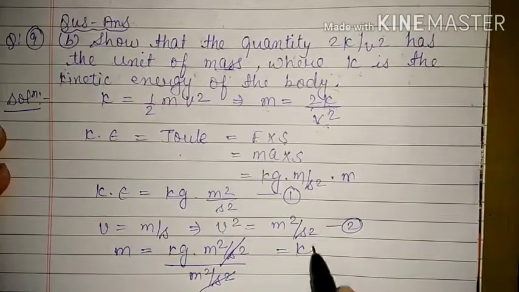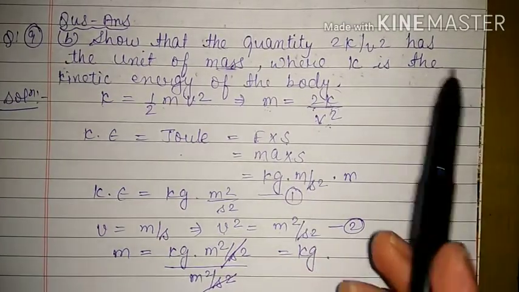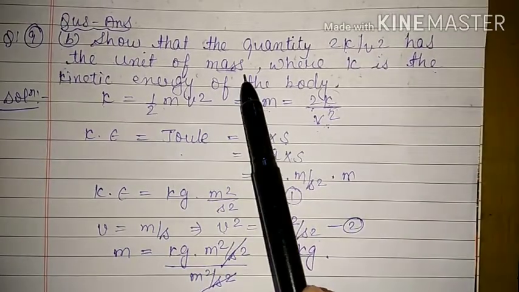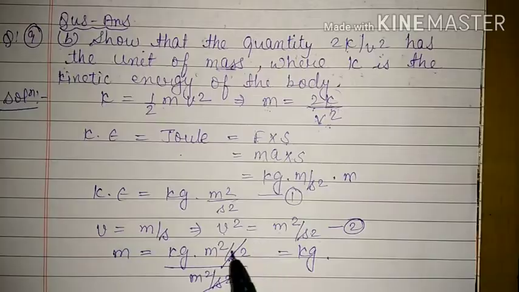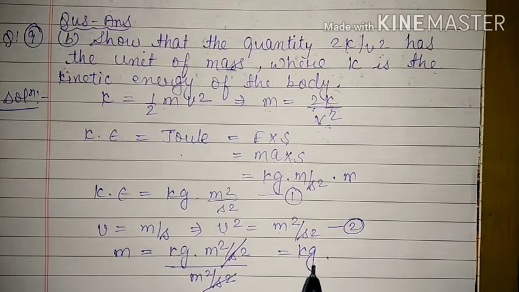So it is equal to kilogram? And kilogram is the unit of mass. So that means we have solved our equation. We had to show that this 2k upon v square has the unit of mass, and we have shown that 2k upon v square has the unit of mass. So this is the second part of question number 9.